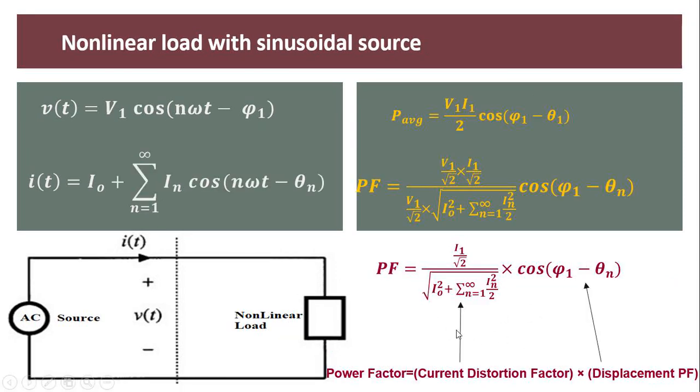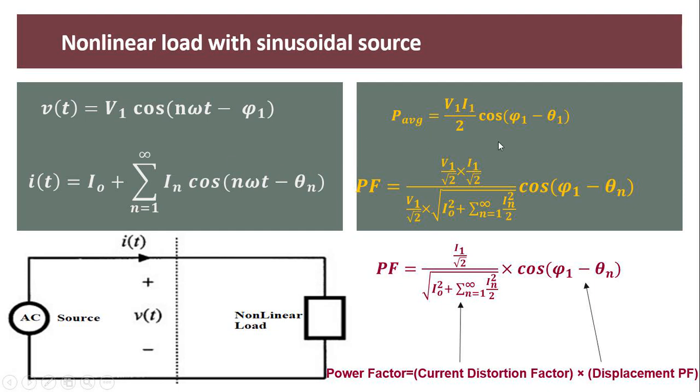Now, a non-linear load in your system with a sinusoidal source. When your source is distortion free, this is the value of voltage and this is the value of current, because the current is distorted and it has a DC offset value plus fundamental value plus other harmonic components. So current looks like this.